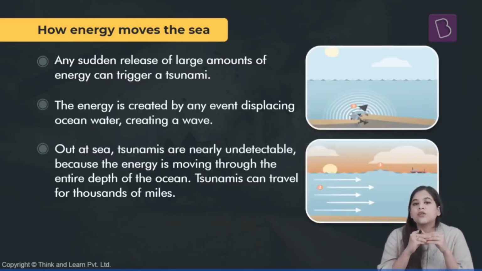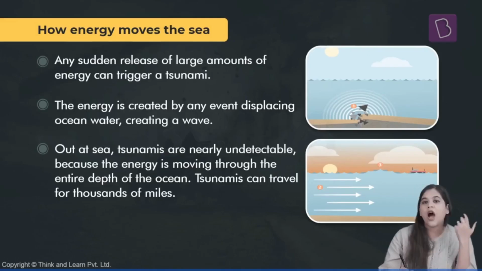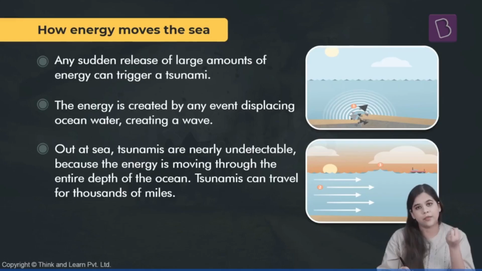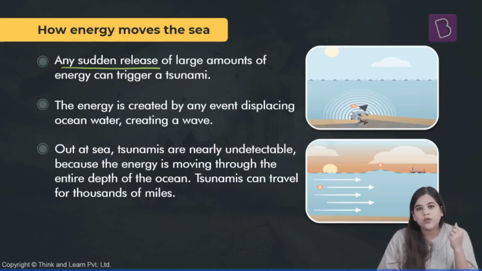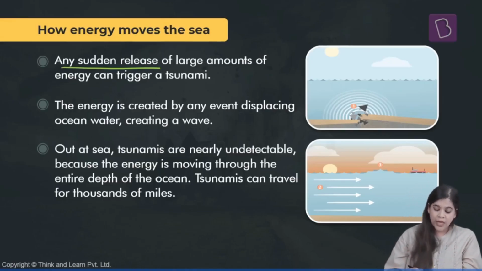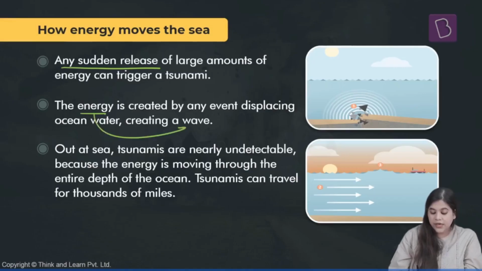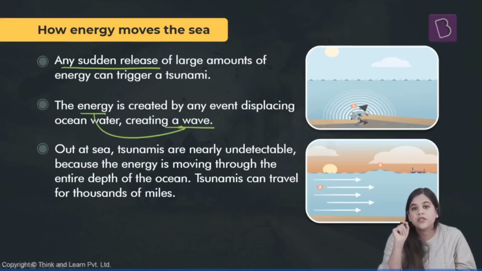So how does this energy move through the ocean? How, due to any earthquake or volcano or any other kind of impact, are tsunamis generated? Any sudden release of a large amount of energy creates a tsunami. We know that. That has been well established. Now this energy leads to the creation of waves. So there is some amount of wave energy that is now present in the ocean.